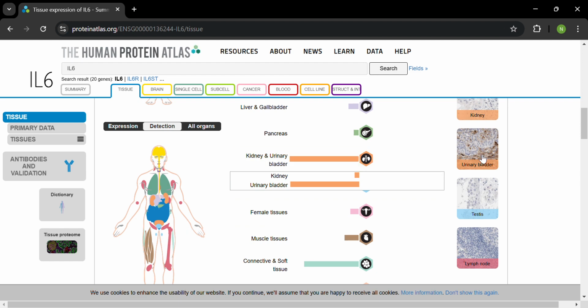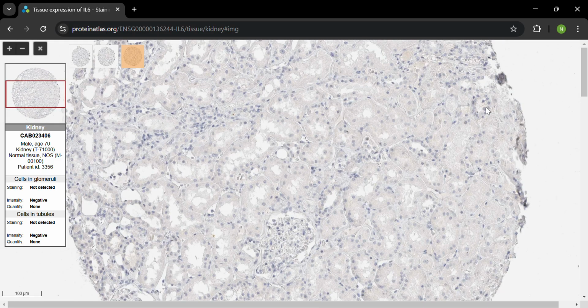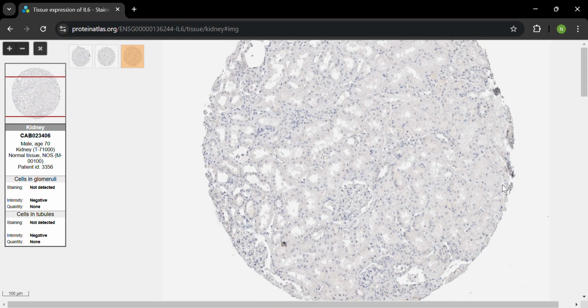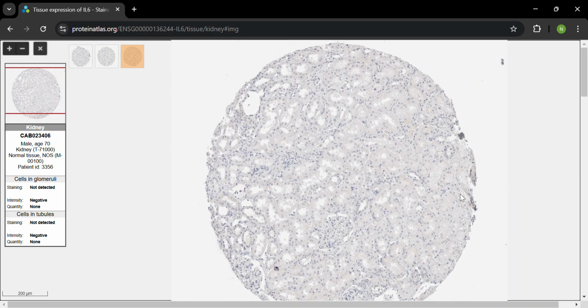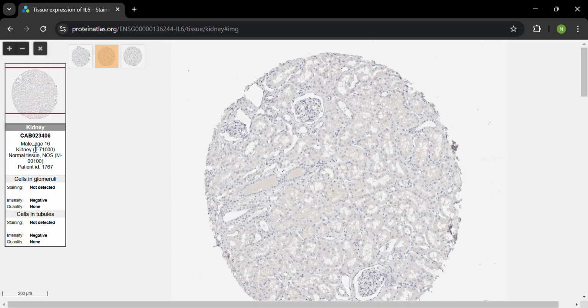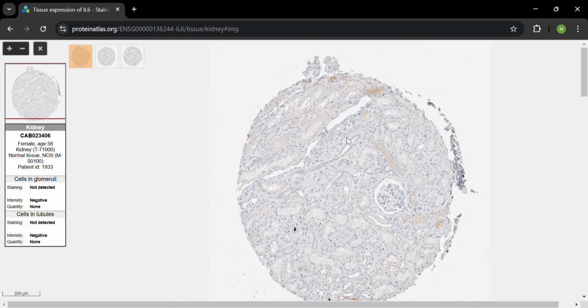And you can also click on the graphs here on the side, and you can see the overlay of the cell. They have many, for example, here they have a male, age 70. This is his kidney tissue, and this is basically his cell, right? And here, if we click on this, we can see again a male, but age 16, and you can see the differences from the first one. And if you click on this one, which is a female of age 56, we can see the cell is totally different from both of theirs.